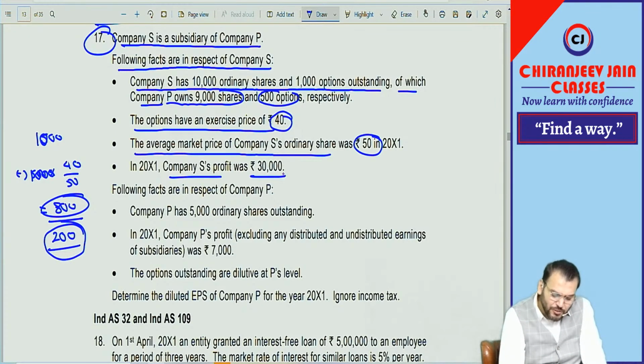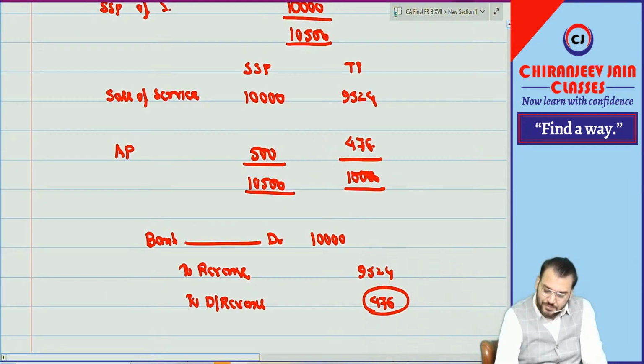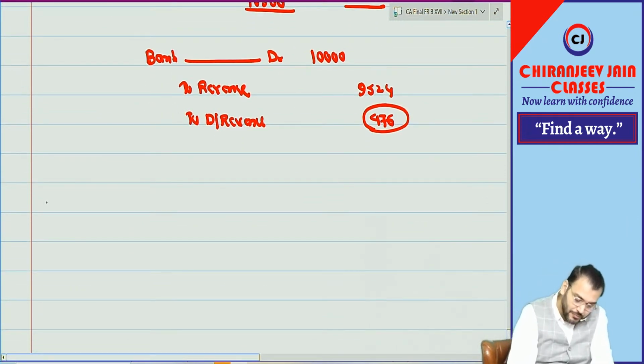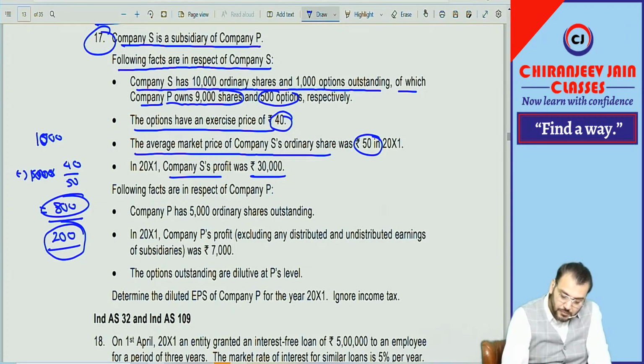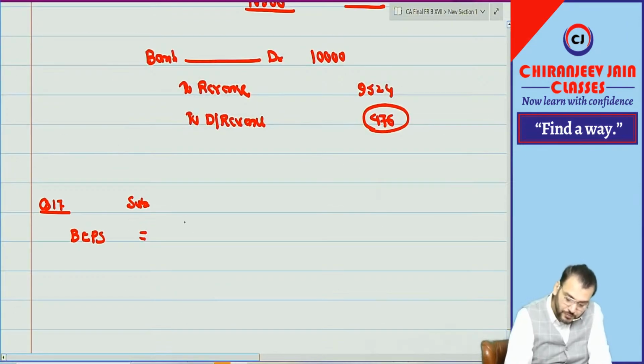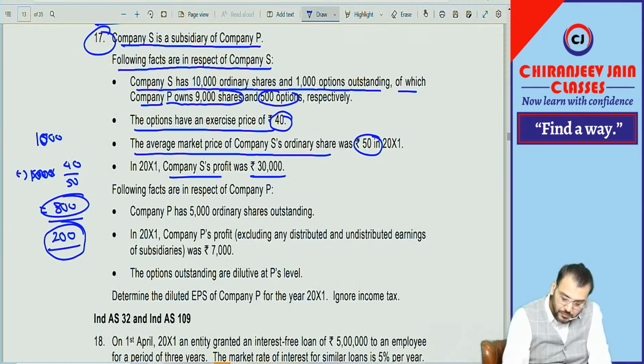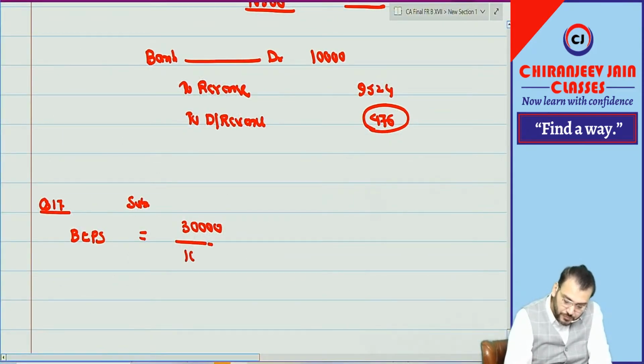Company S profit is 30,000. So we can do it easily. We are doing question number 17. Let us do basic earning per share first for the subsidiary. What is the profit given? 30,000. And what are the ordinary shares outstanding? 10,000.